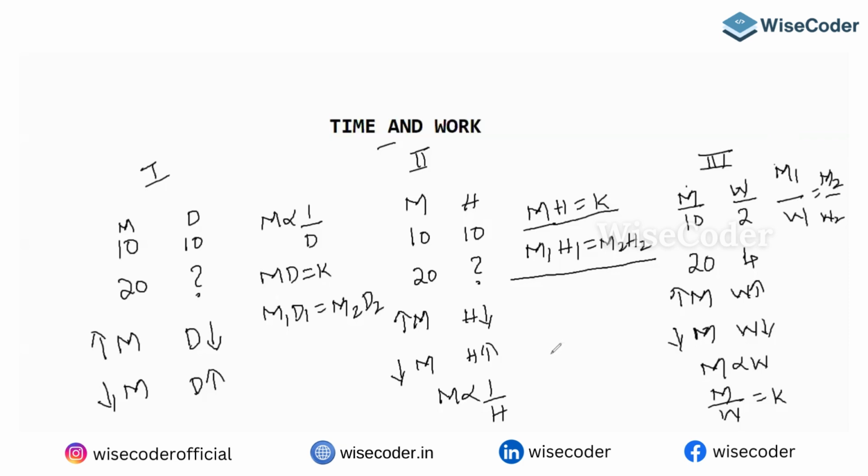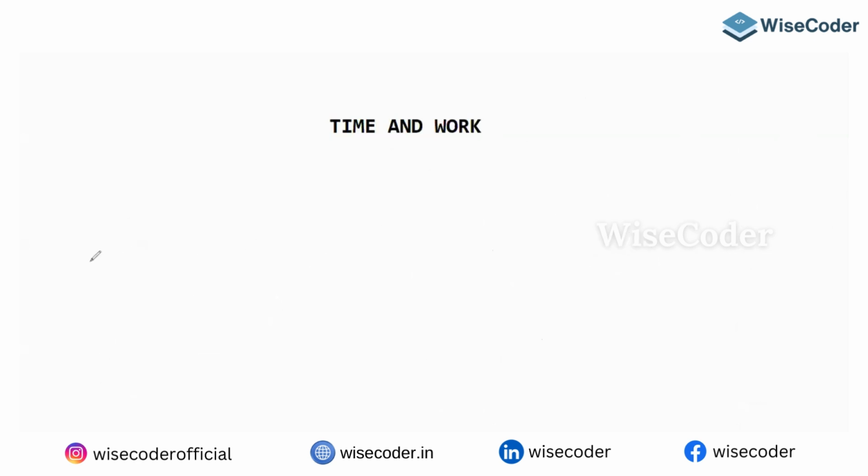These three relations are very very important. So pause the video and try to write these three relations.